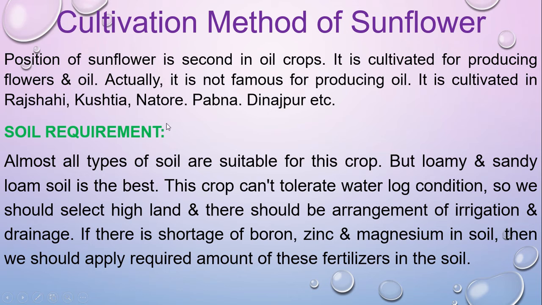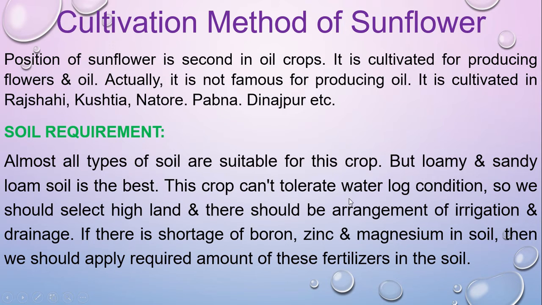In some places in our country like Rajshahi, Kushtia, Natore, Pabna, and Dinajpur, they cultivate this sunflower. And what type of soil do you need for cultivating sunflower? We know that loamy soil is the most appropriate soil for all types of crop production, but sunflower you can cultivate in all types of soil, though loamy or sandy loam soil is best.